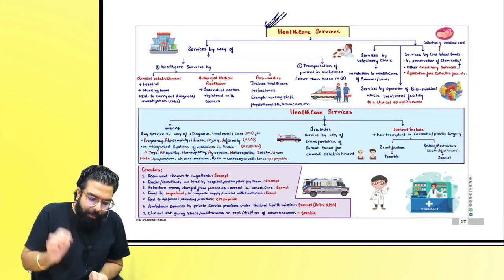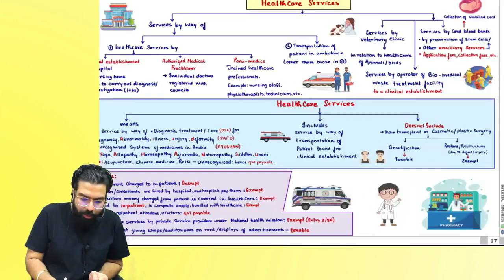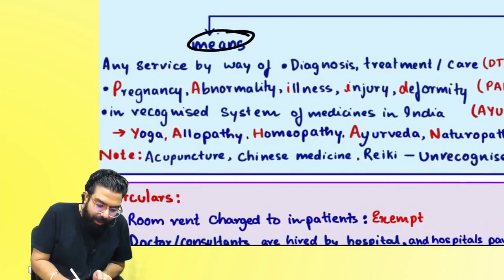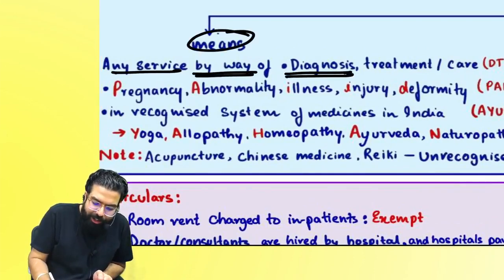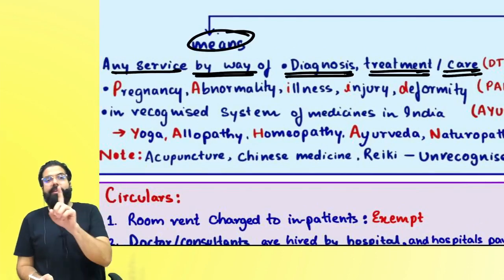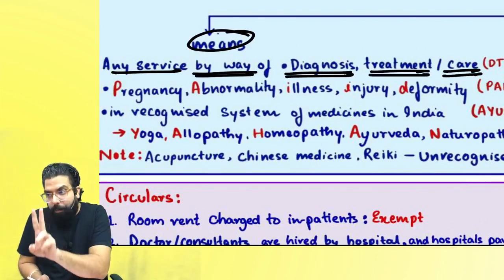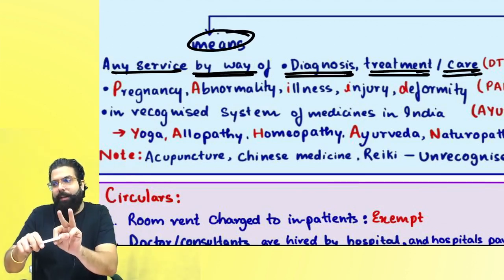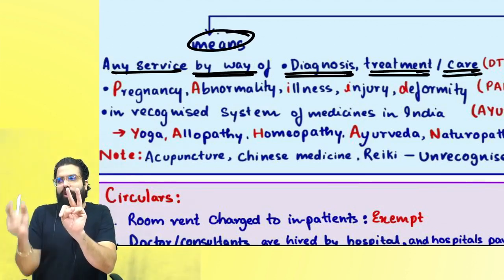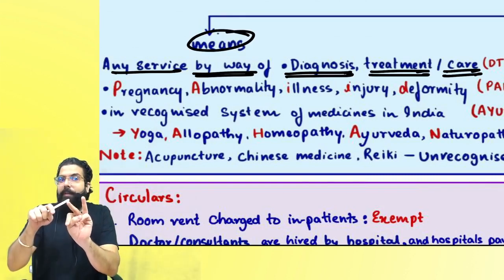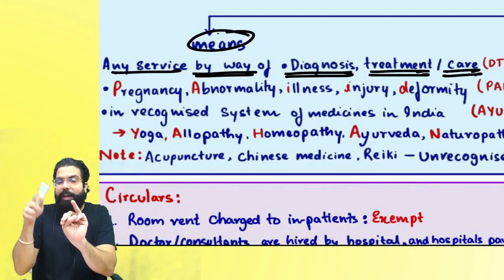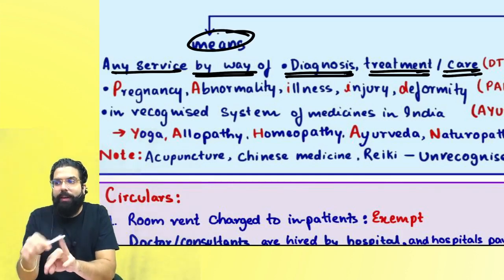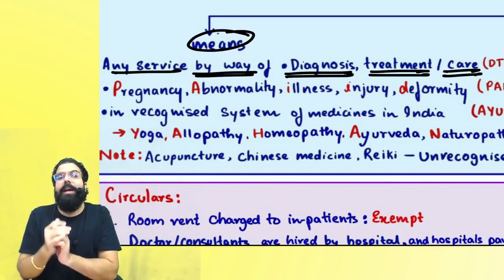Healthcare services. Baba, what do you mean by healthcare first of all? Right, everyone? When you read the meaning of healthcare, healthcare means, sir, any services by way of diagnosis, treatment or care. First, diagnosis has to be done. Then treatment will be done. Then care will be taken. For an example, one person was detected that he has some kidney stone. Diagnosis done, then treatment was done, kidney stone was removed, then he was not thrown on the road, he was taken care of by putting in a room where the nurse will come and do the checking. So Baba, that is care.